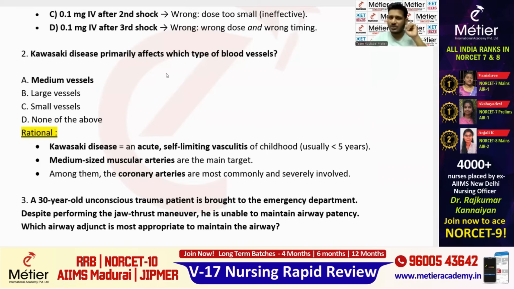So the second question: Kawasaki disease primarily affects which type of blood vessel? Kawasaki disease, you already know that usually it affects the medium size arteries, especially the coronary artery. If you know this concept, it will take you directly to option A, that is medium vessels. I have given the rationale also. Just pause the video and read the rationale. For Kawasaki disease, the right answer is medium vessels. Medium size arteries, and especially coronary arteries, are most commonly affected by Kawasaki disease.